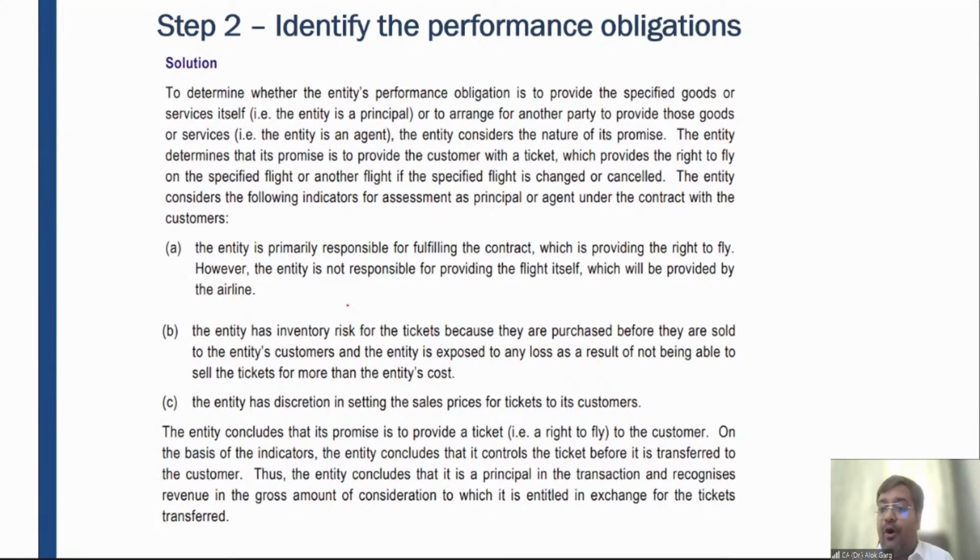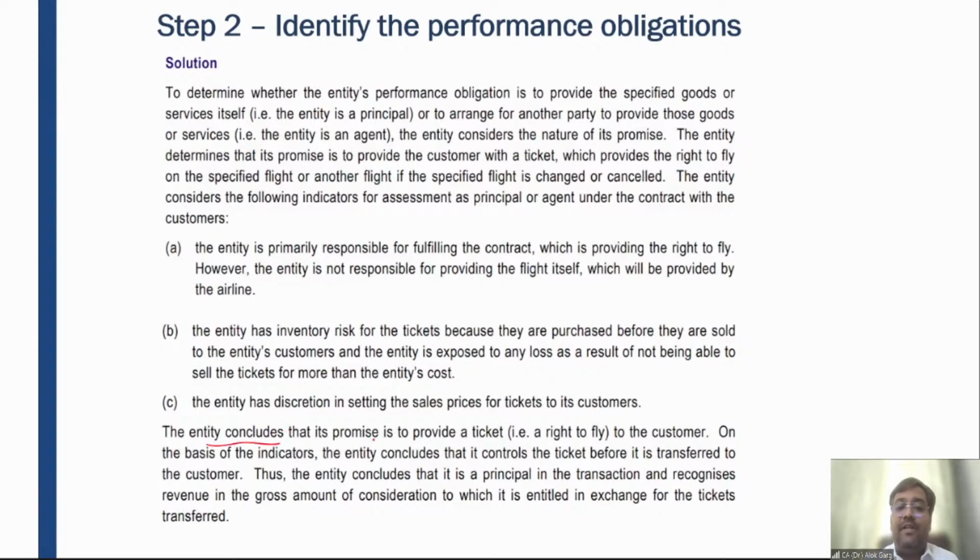You have actually bought. Why have you bought? Because you have got a competitive price, and by buying a ticket, you got a chance to earn more, right? And you got a discretion for giving your prices, and that is why in this example, this entity will be considered as a principal, right?